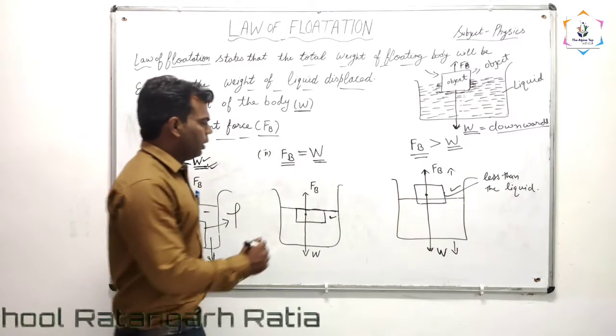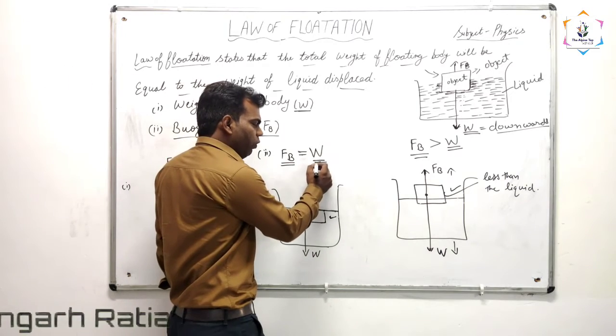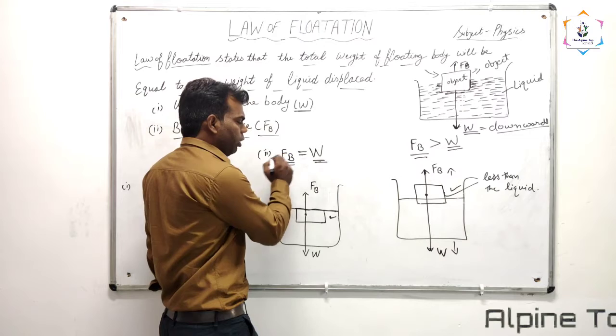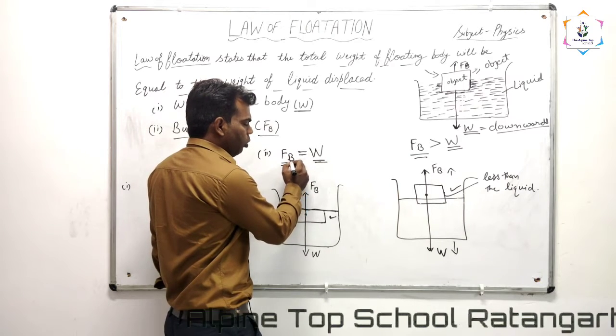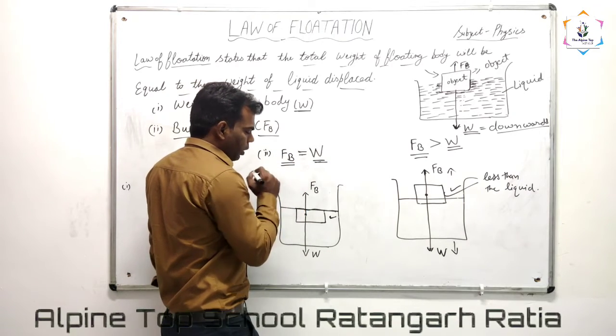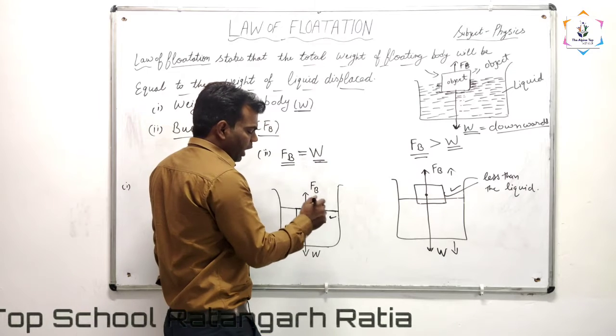In the second case, if the weight of the substance is equal to the buoyant force of the liquid, then what will happen here?